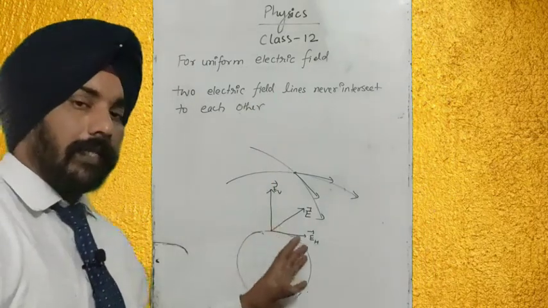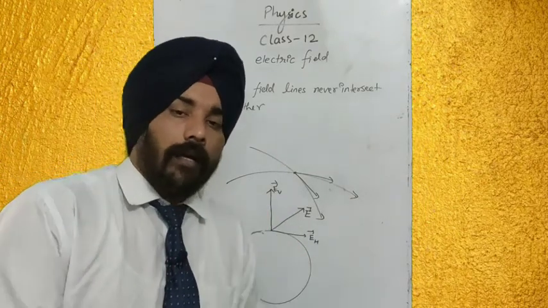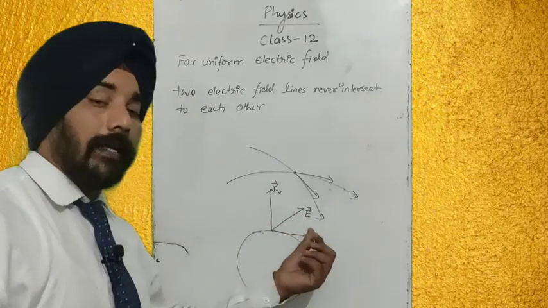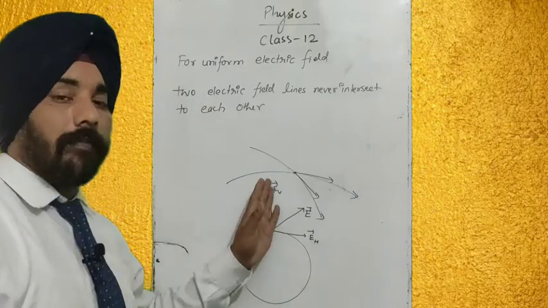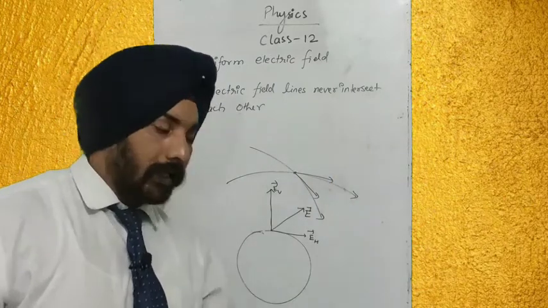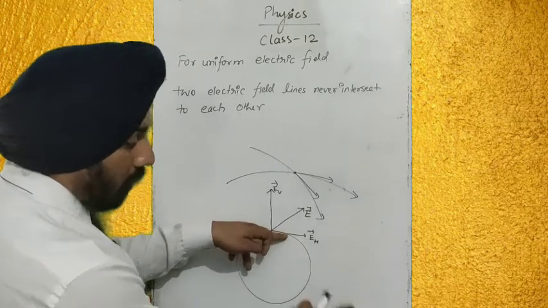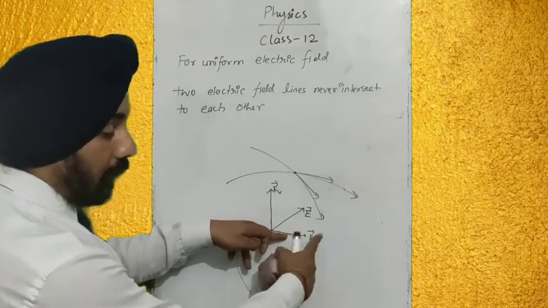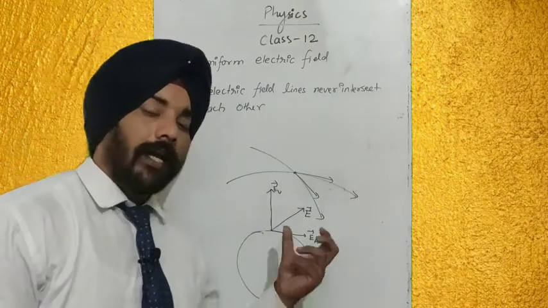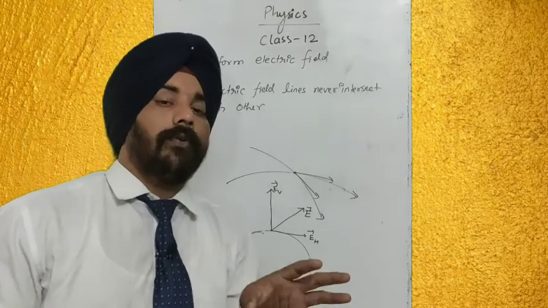If electric field lines are not in the normal direction and are in some other direction, then there will be two components of that electric field. One is horizontal and another is vertical. In the horizontal component, electrons will move in the horizontal direction. In some direction other than normal, it will also have some horizontal component, and in that horizontal component electrons will move on the surface of the conductor and produce a current on the surface.